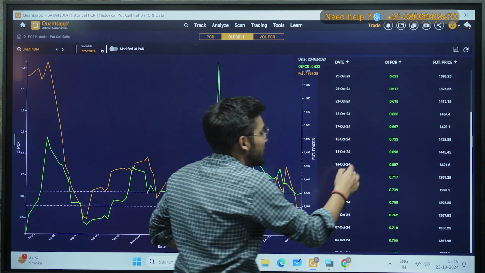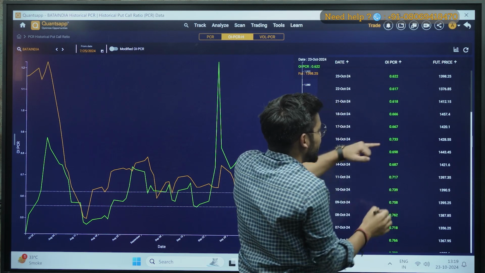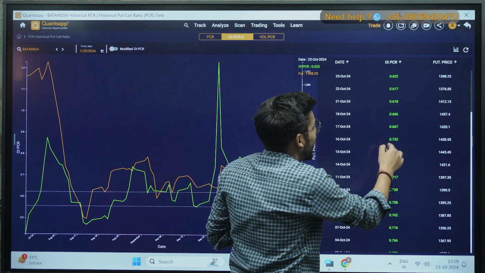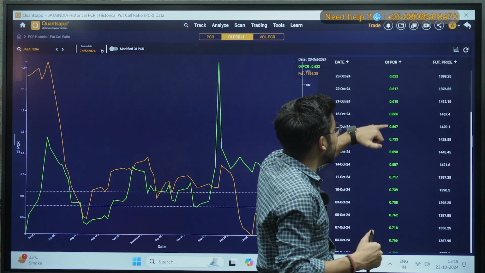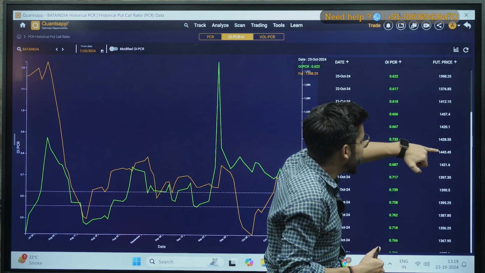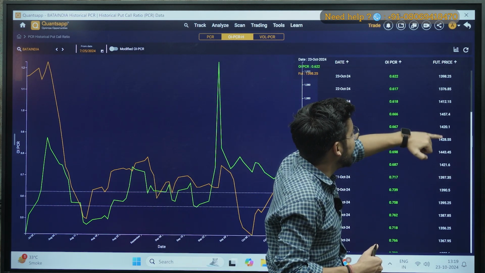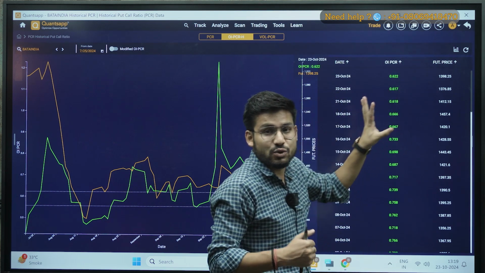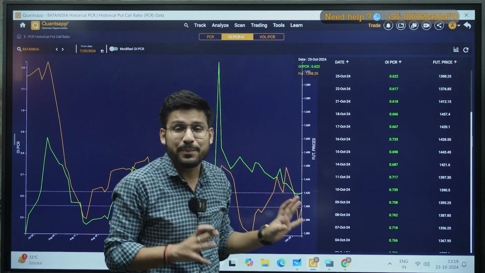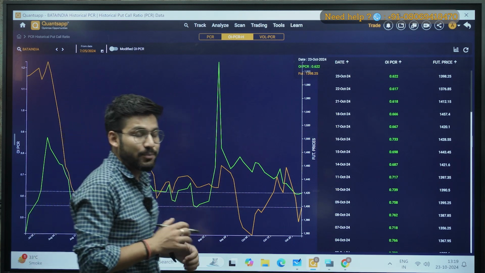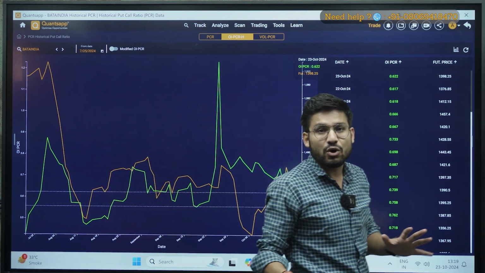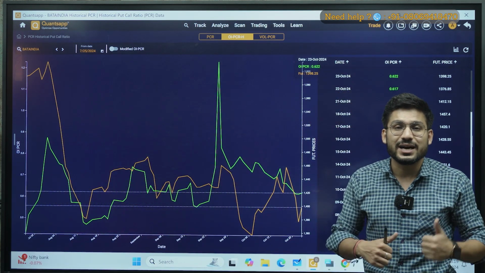Right, similarly when my price is now decreasing from 0.733, my OIPCR is gradually decreasing. Okay, so when it is decreasing, you can see my price from 1428 falls to 1398. So there is a significant downfall in my price as well, right? So similarly you can interpret at any point of time of any stock or indices, if the OIPCR is increasing,